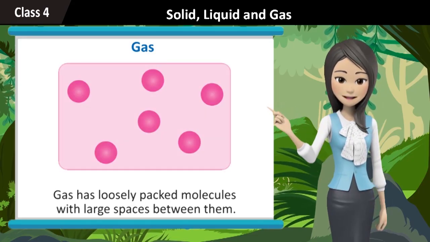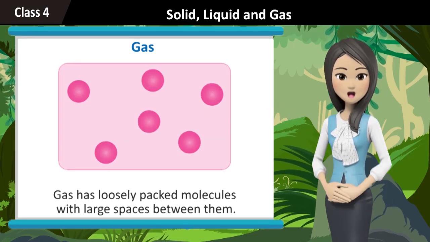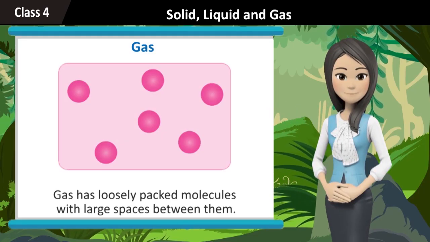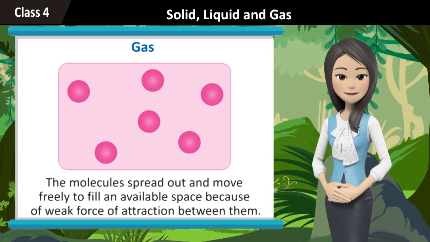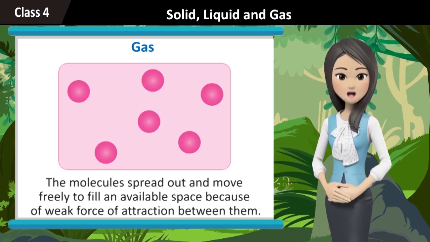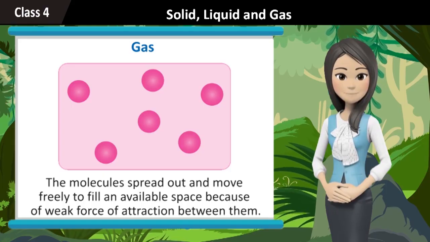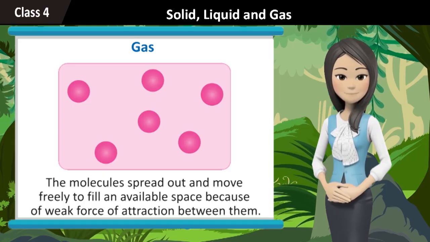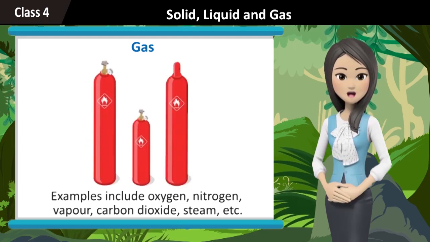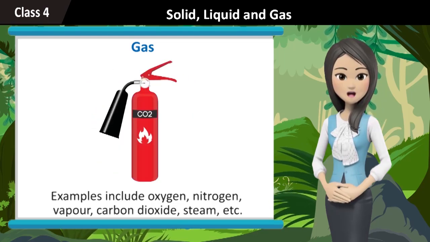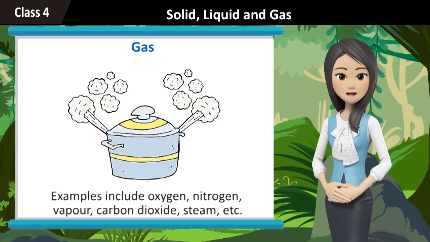Gas. Gas has loosely packed molecules with large spaces between them. The molecules spread out and move freely to fill an available space because of weak force of attraction between them. Examples include oxygen, nitrogen, vapor, carbon dioxide, steam, etc.